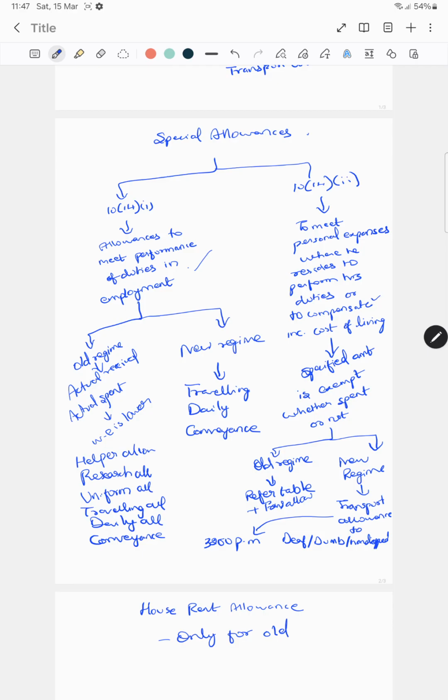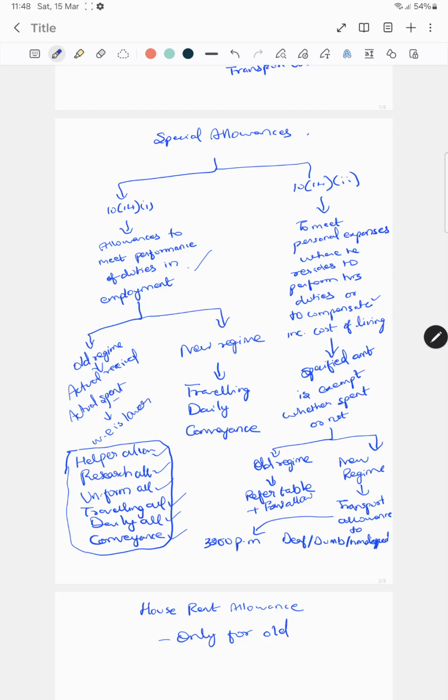Now in 10(14)(i), in the old regime, what is exempt is the actual amount received or the actual amount spent, whichever is lower. So he has received 500 per month, but he has spent only 400 per month, so 400 per month will be exempt. What are all such allowances? Helper allowance, research allowance, uniform allowance, traveling allowance, daily allowance, and conveyance allowance. All these are exempt to the extent of expenditure incurred if they are less than the actual amount received.